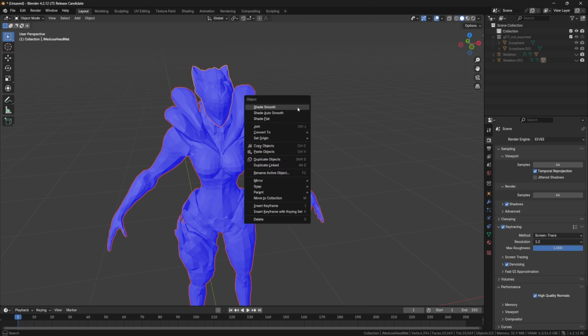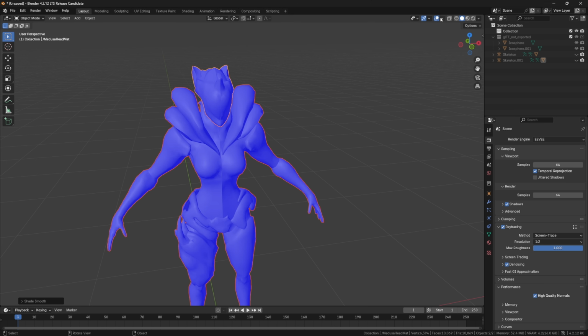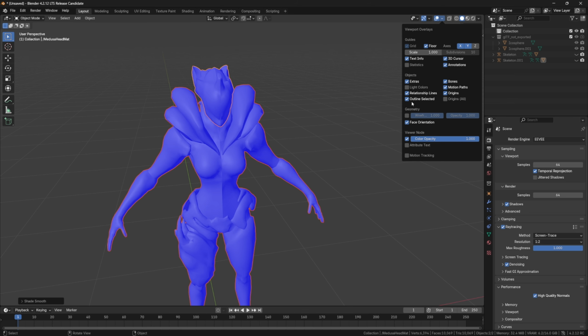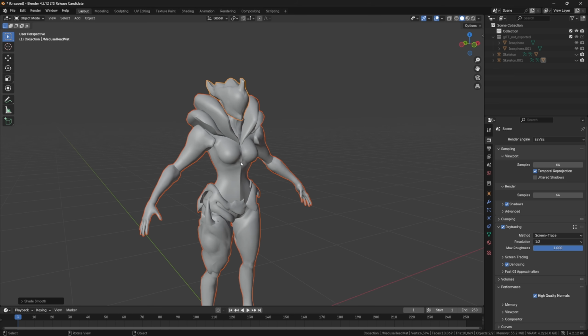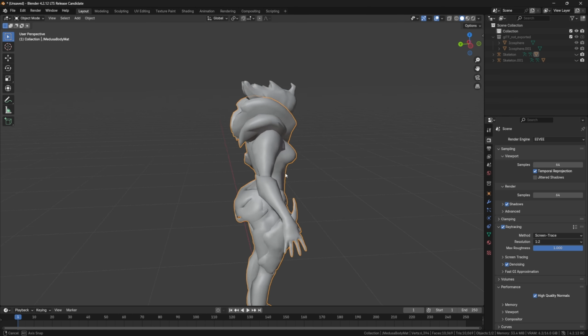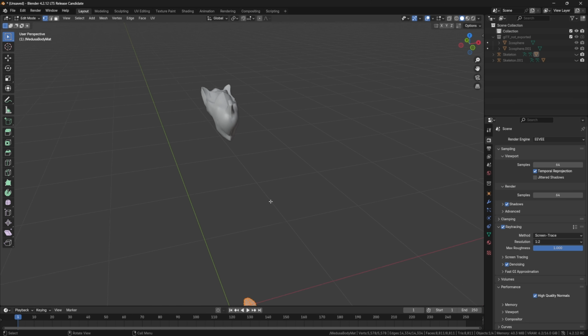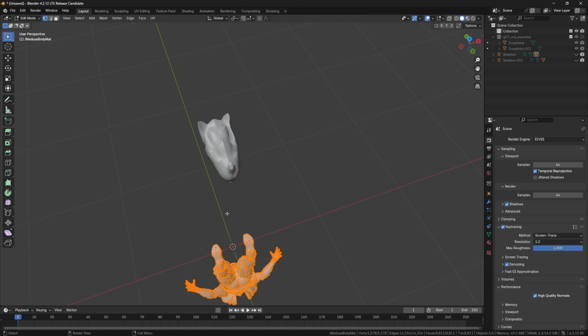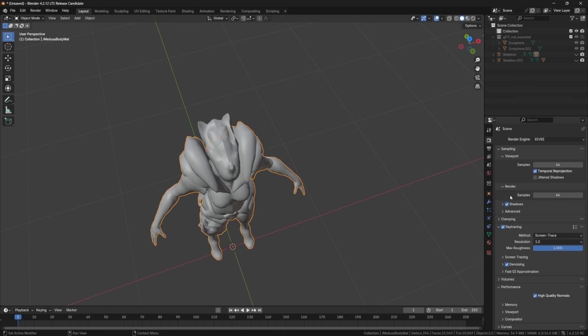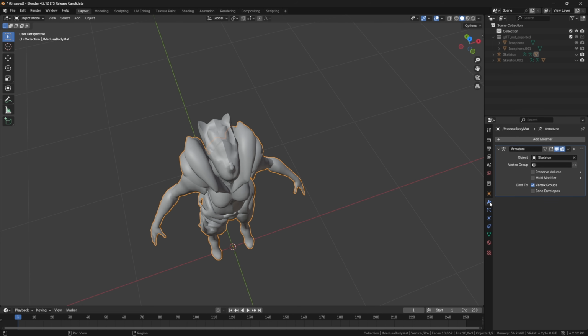Then we can right click and hit shade smooth. We can turn this off. Now that we have our faces the correct way, you saw that when we go into edit mode our model jumps around. To fix that, we're going to go under our modifiers tab, and under our armature, we're just going to hit this drop down and hit apply.